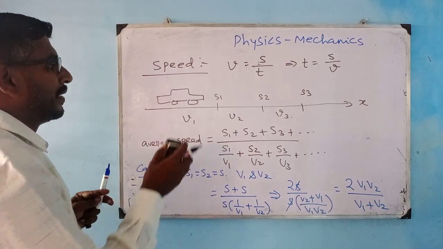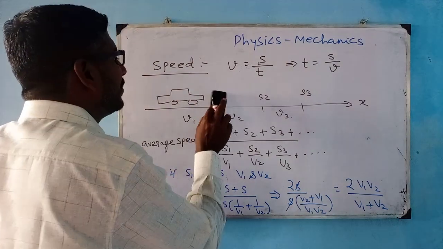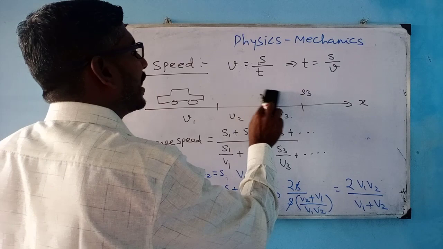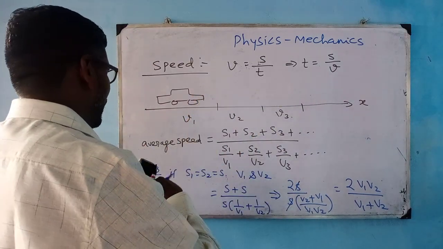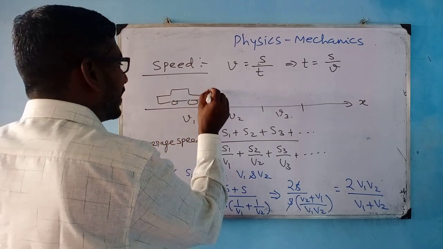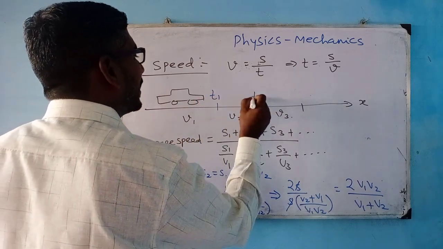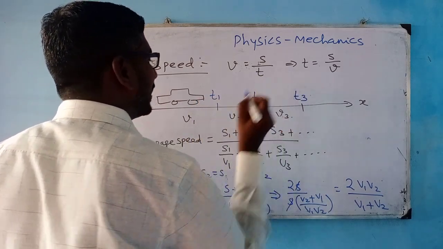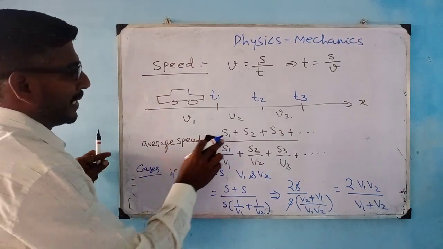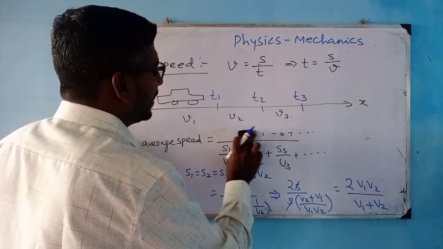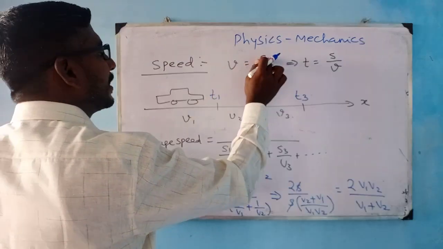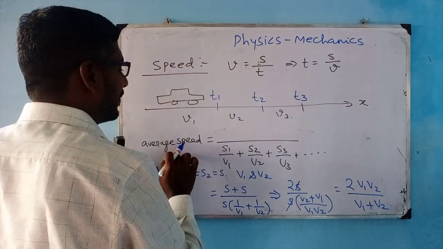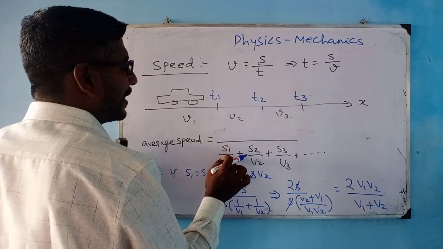So instead of this distance, if they are giving me time, the car is traveling, like say it travels at v1 speed and time taken is t1, v2 speed and time taken is t2, and v3 speed and time taken is t3. Now I would like to calculate my average speed. My average speed is then what? Average speed is distance by time. I should get distance here and time here.